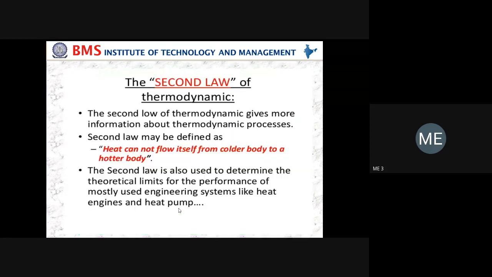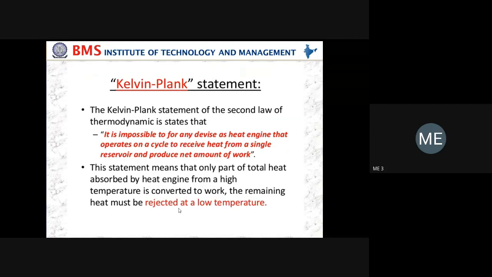Next, second law of thermodynamics: we studied Clausius statement and Kelvin Planck statement. So I'll repeat once again. Kelvin Planck statement: it is impossible for any device, as the heat engine that operates on a cycle, to receive the heat from a single reservoir and produce a net amount of work.